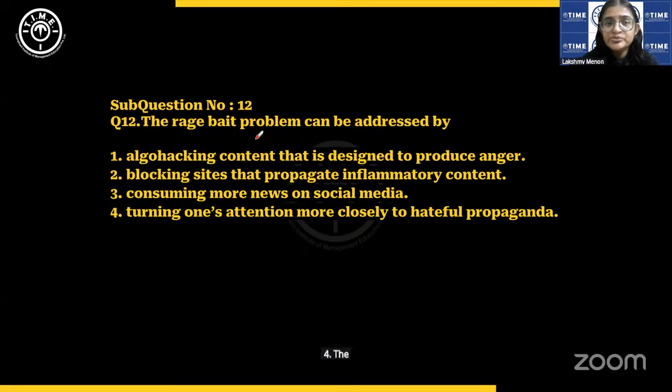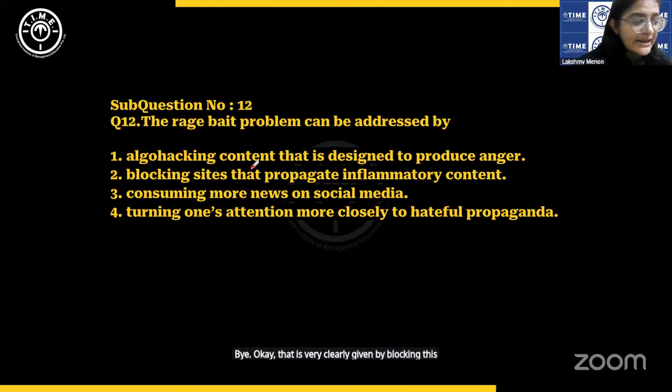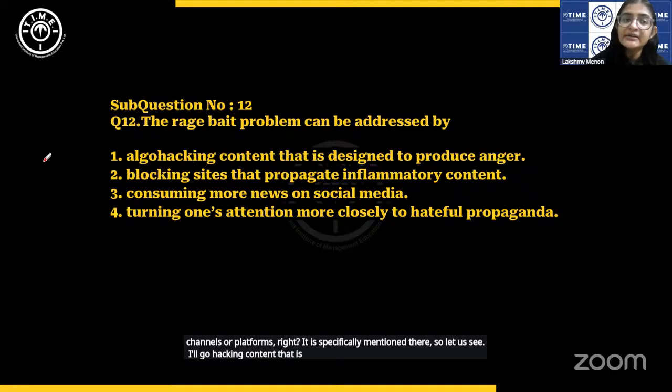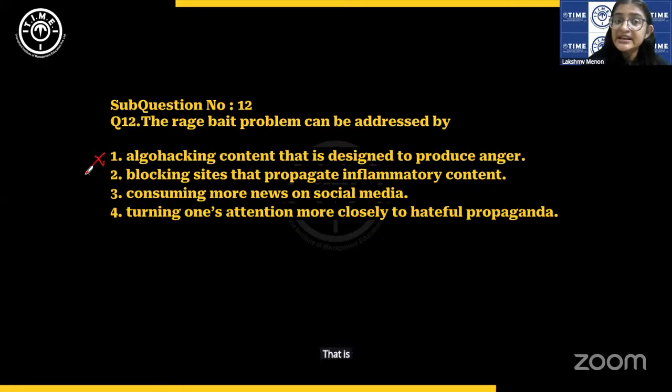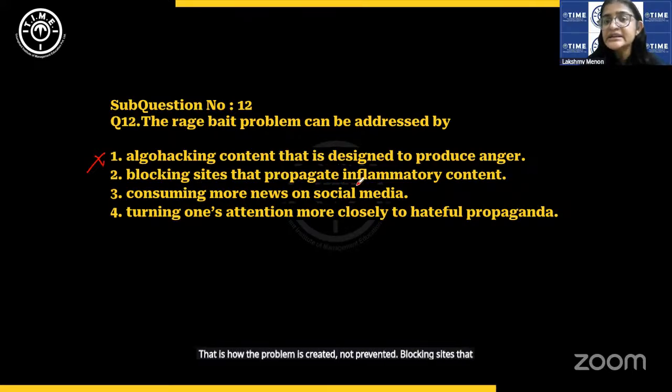The rage bait problem can be addressed by, okay, that is very clearly given: blocking these channels or platforms, right? It is specifically mentioned there. So let us see. Algo hacking content that is designed to produce anger, that is how the problem is created, not prevented. Blocking sites that propagate inflammatory content.